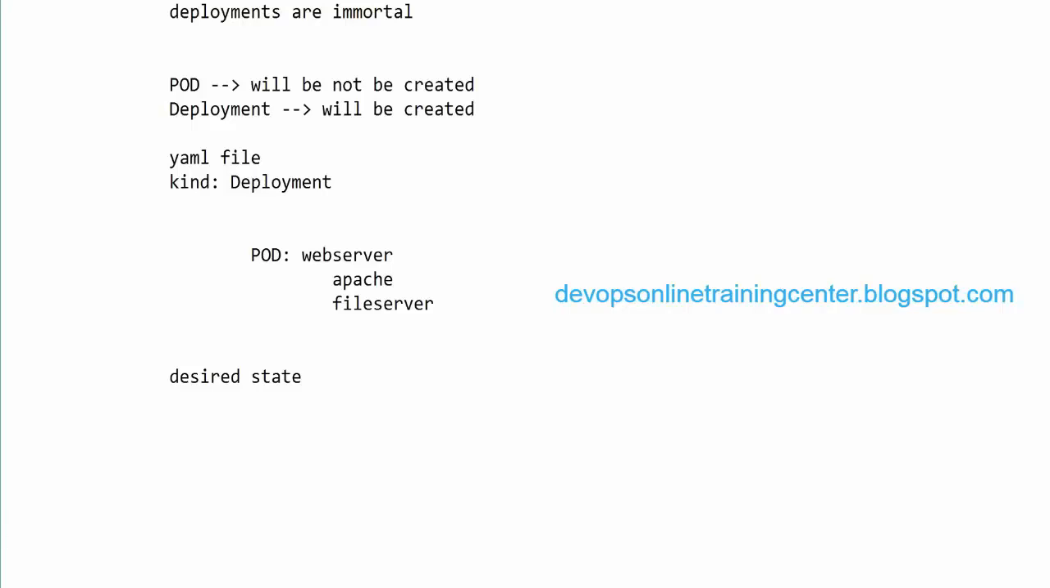So this is about Kubernetes. There is a lot more in depth in Kubernetes, but this is the basic thing: how to set up, how to create, how to list out different commands, and what happens if one of the pods goes down. So this is what we have seen.